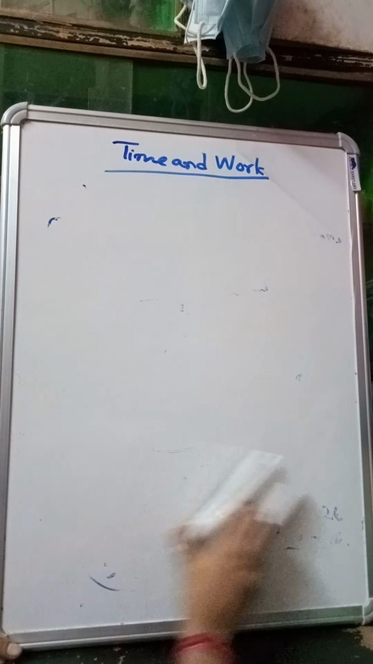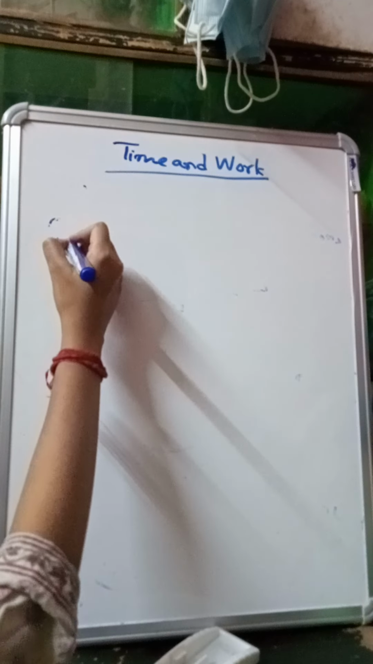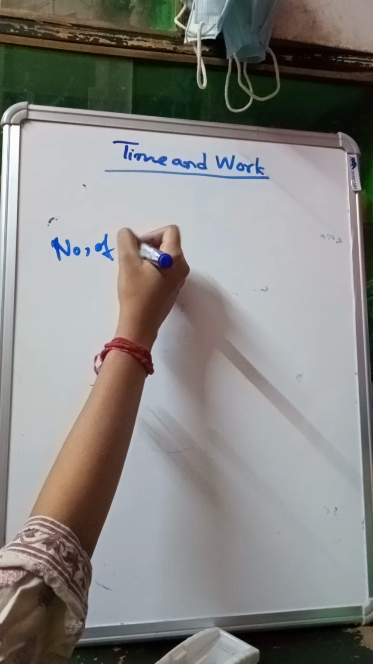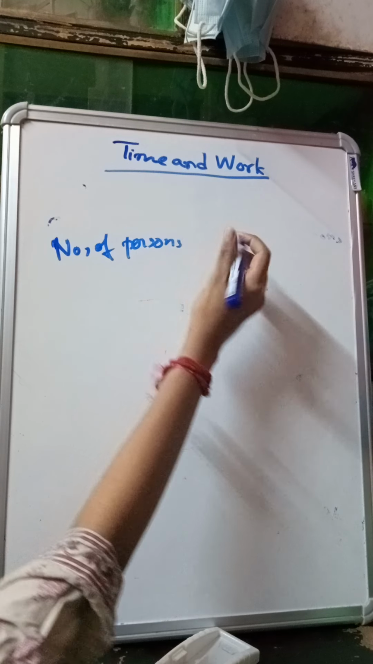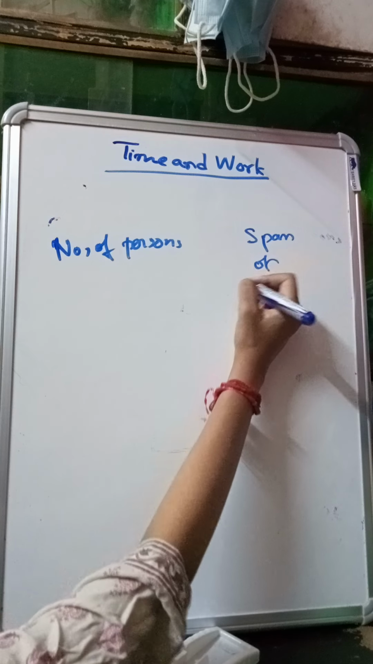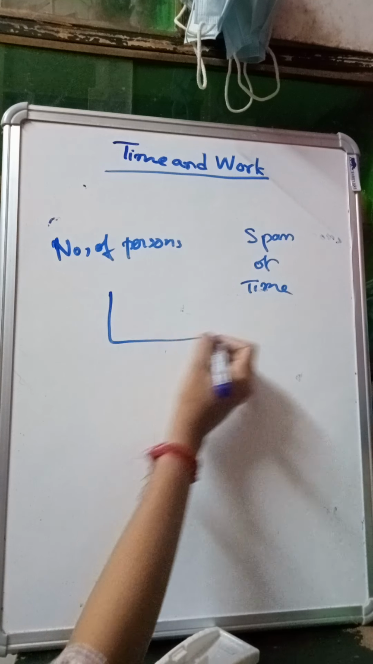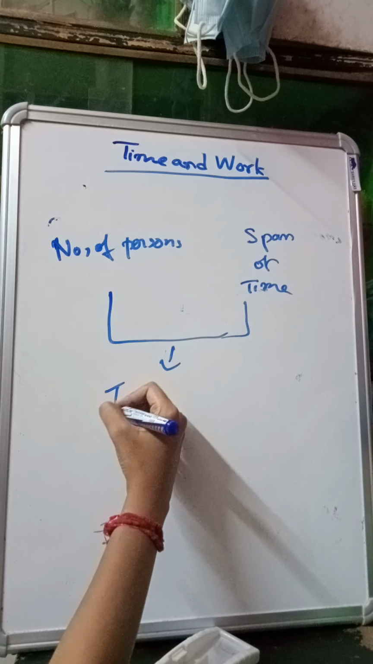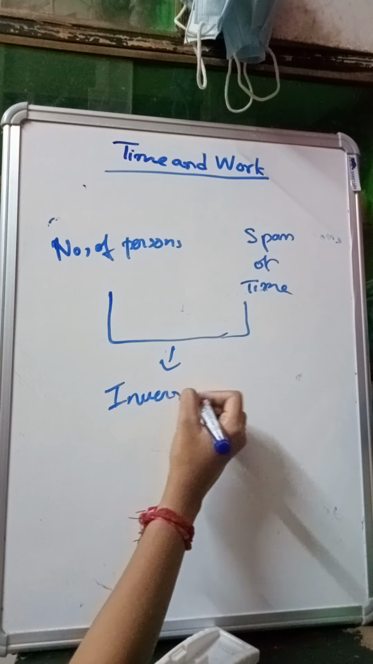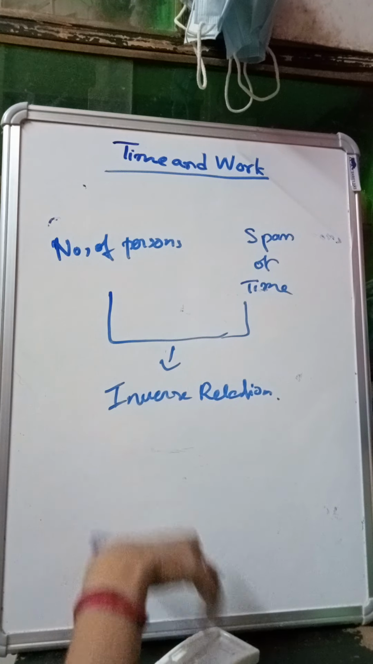Now if I talk about number of persons and span of time, what is the relationship between the number of persons and span of time? There is an inverse relation. Why inverse relation?